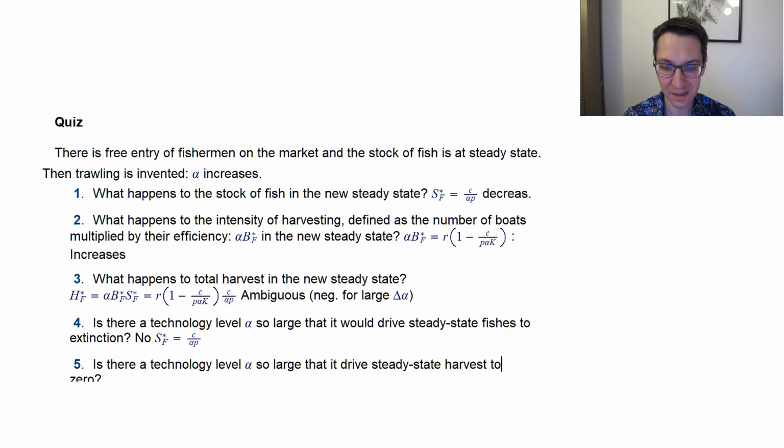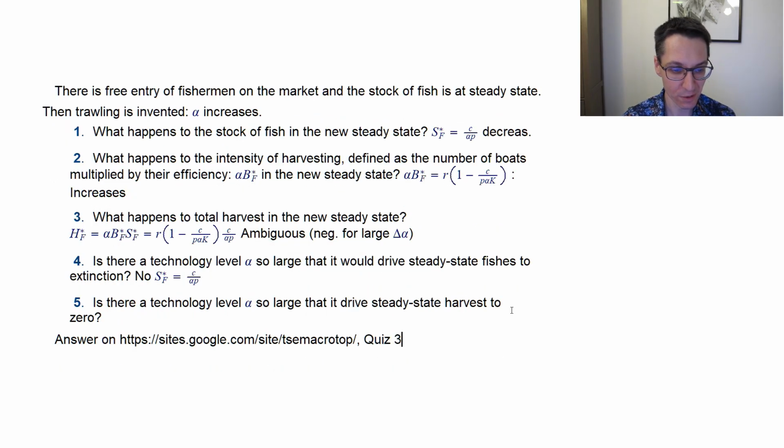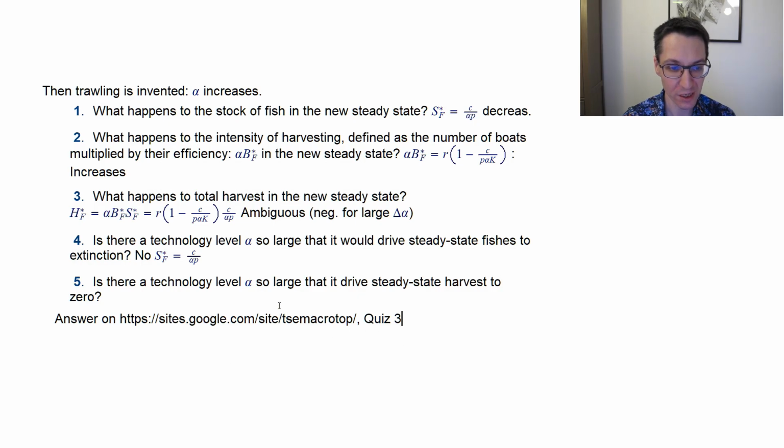All right, last question. Is there some technology level alpha so large that it would drive steady state harvest to 0? Well, let's now look at what steady state harvests are. So harvests equal to this.